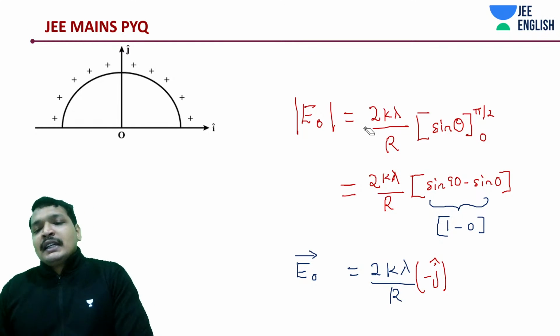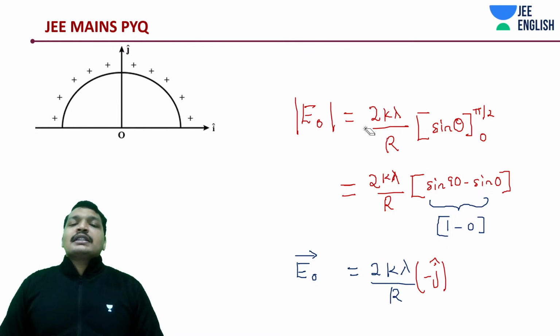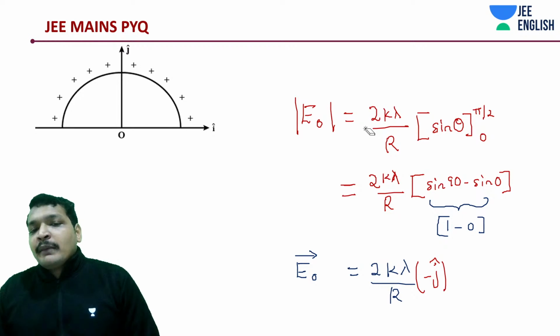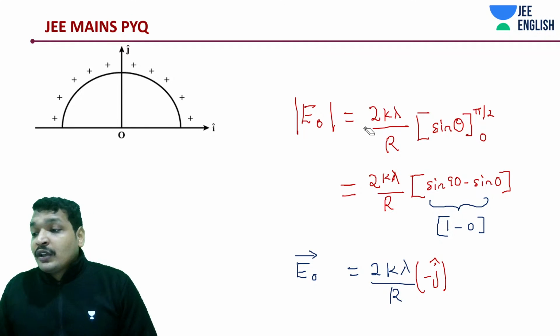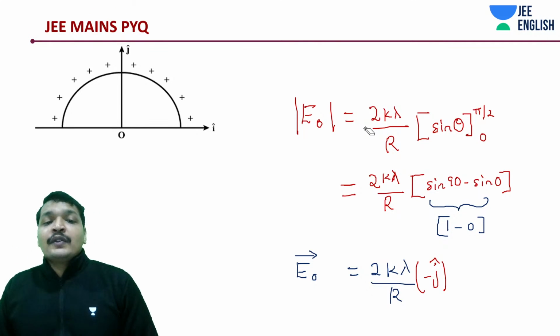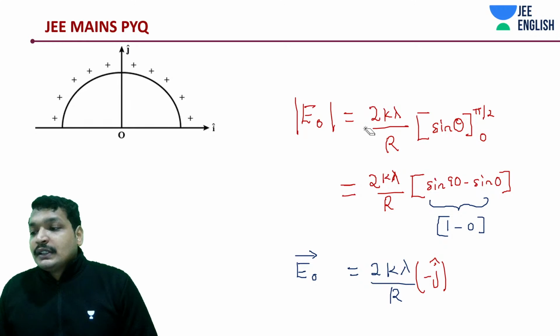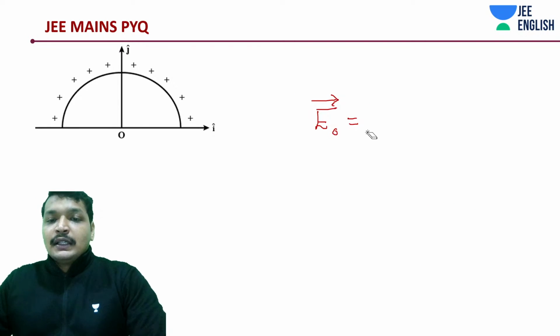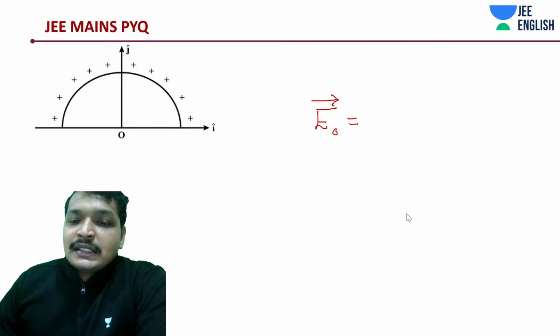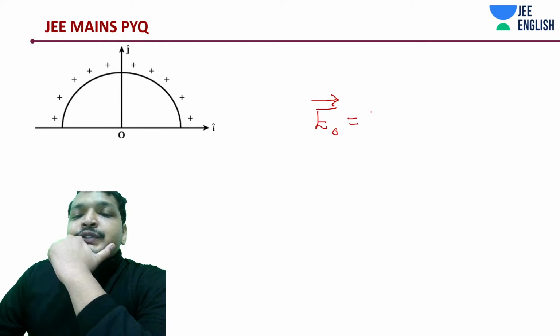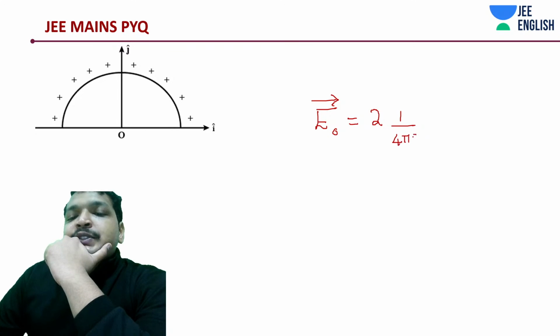You can keep the vector and integrate it. Still, sometimes what happens in this integration is, even though you're doing everything correct, I am taking the magnitude, sometimes it comes out to be negative, and you might get confused about what is happening. Let's move on. Simple one, guys. Now what we do is we simply substitute the value. We have 2k, k is 1 by 4 pi epsilon naught.